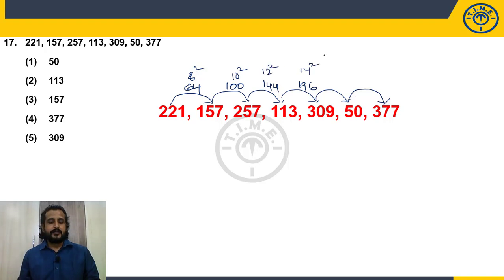You know, right? When the difference is squares or cubes, you cannot say that the given series is increasing gradually or rapidly. Those two are the exceptions: difference is the square and difference is the cubes. So 14 square, 196. Till here it is okay. 8 square, 10 square, 12 square, 14 square. So what should be next? Definitely it should be 16 square. How much is 16 square? 256. Now look at here, it is minus 64, plus 100, minus 144, plus 196.